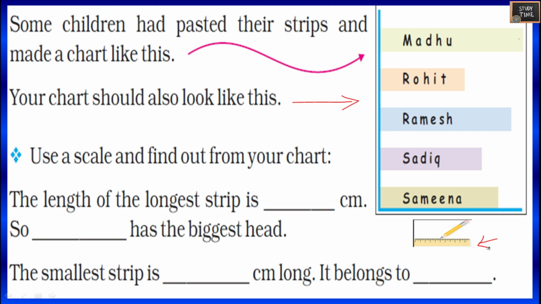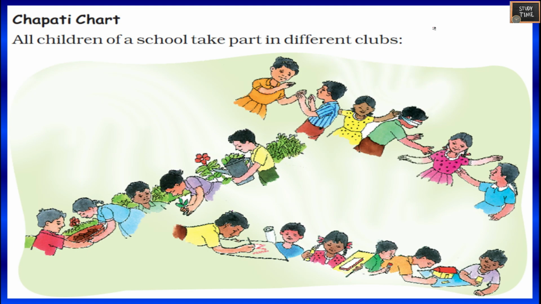The answer depends. It might be between 50 to 55 centimeters. So from this picture, you can very well say that Madhu's head is biggest. The smallest strip is dash centimeter. It belongs to Rohit. So it is 32. Here it is given.